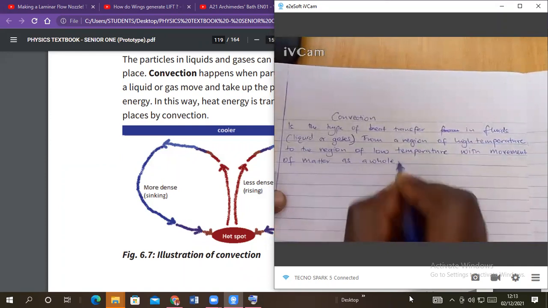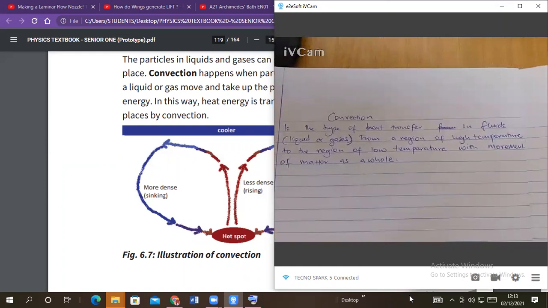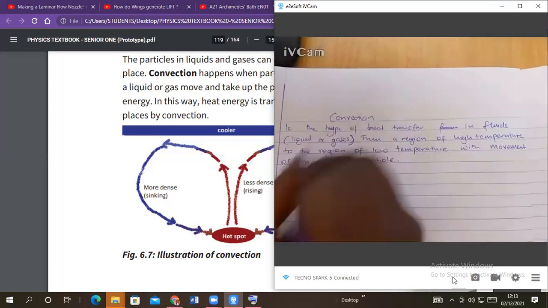So there is movement of matter because the molecules of gases and liquids are in free motion. They enjoy the free motion. They are in free movement. That's what we call convection.